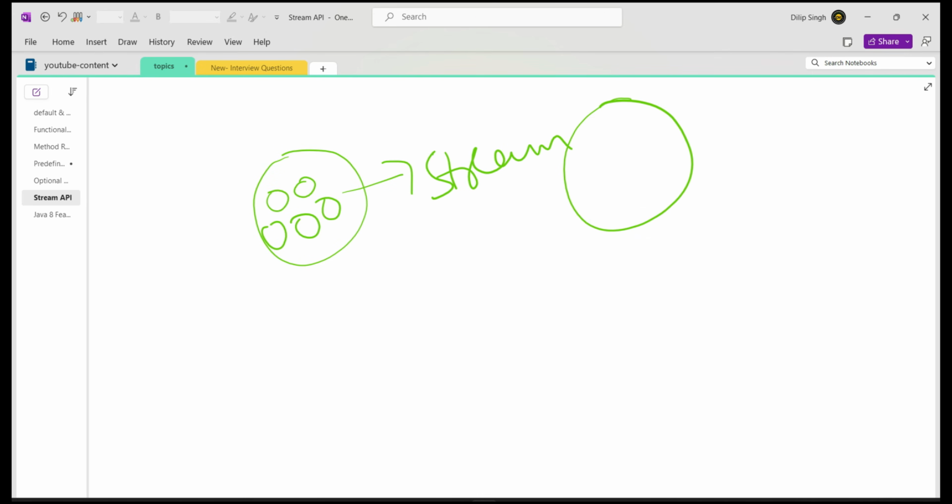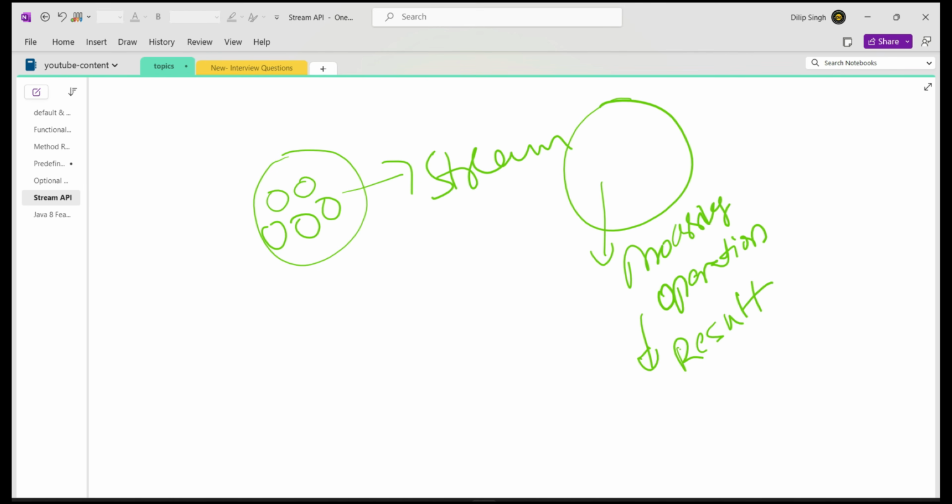From the list of objects you create a stream, process the data via the stream, and finally fetch the results based on your functionalities with the help of stream objects. So the data operations are processed on the stream object, but not on the actual collection object or the actual source.